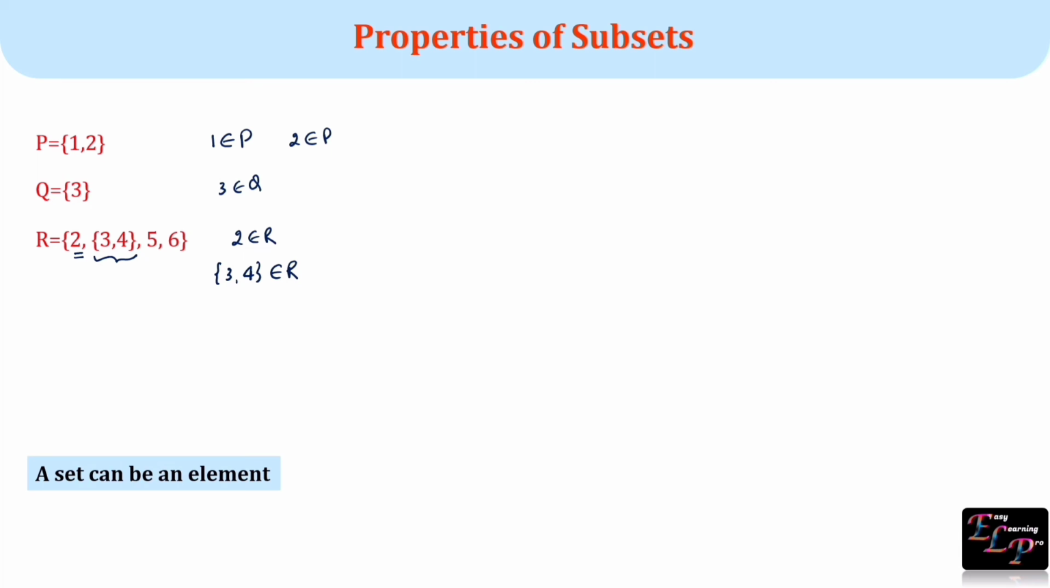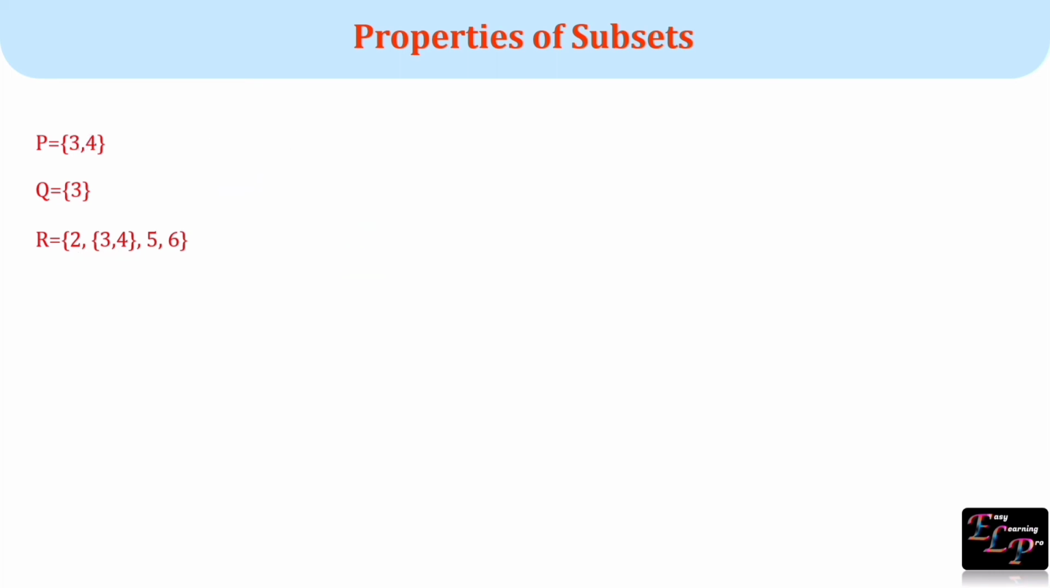So the remaining elements are 5 and 6. The elements of set P are 1, 2. The elements of set Q are 3. The elements of set R are 2, the set {3, 4}, 5 and 6.